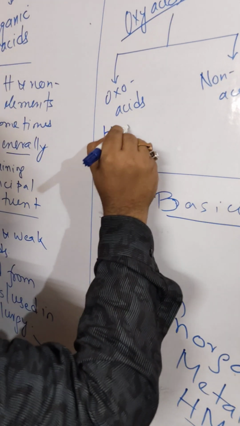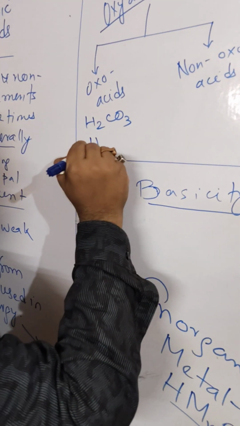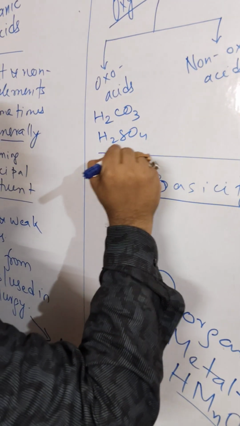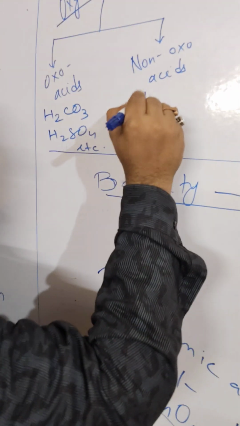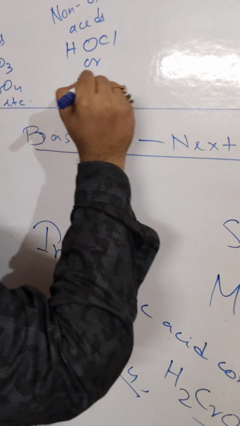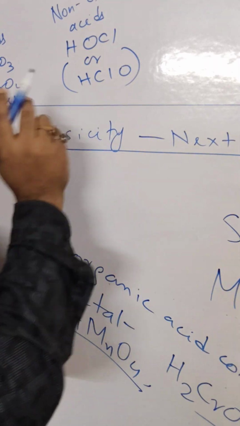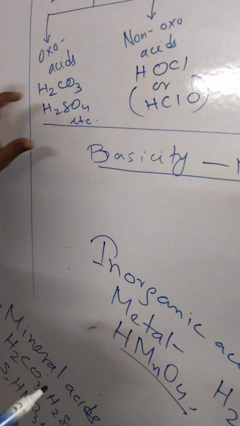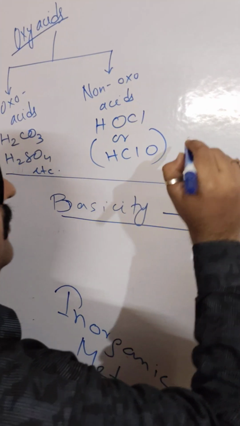Examples: H2CO3, H2SO4, etc. Here you can take HOCl, or you can also write HClO, all the same. I'm just drawing the structure to make you understand how it is an oxoacid.